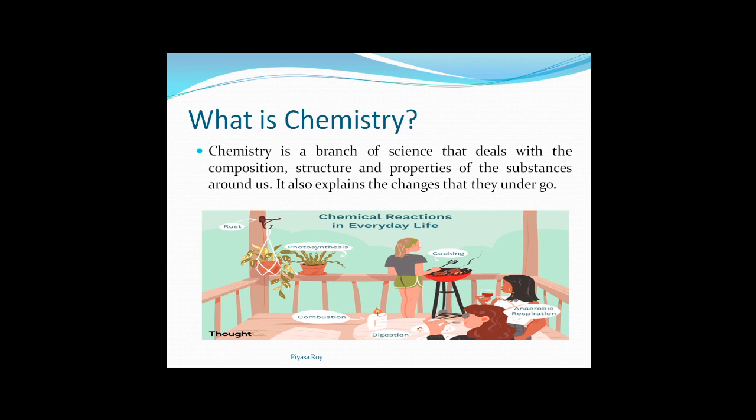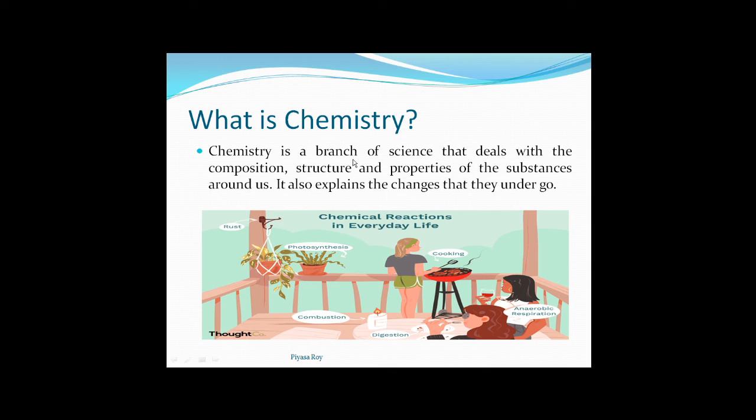Next, what is chemistry? Chemistry is a branch of science that deals with the composition, structure, and properties of the substances around us. It also explains the changes that they undergo.